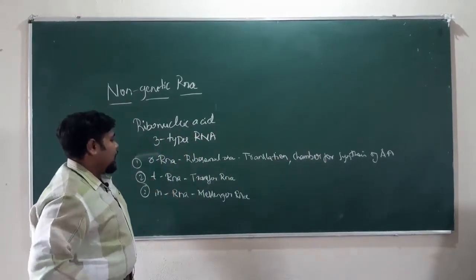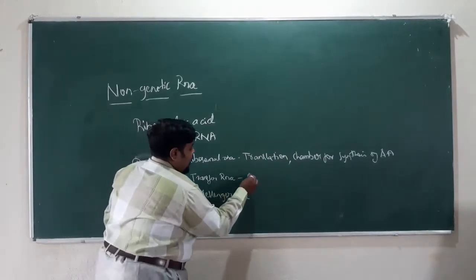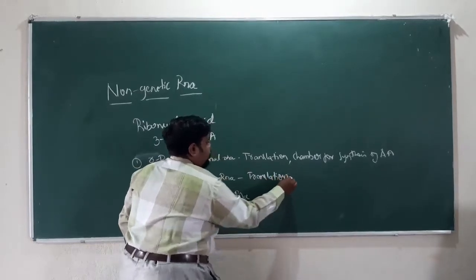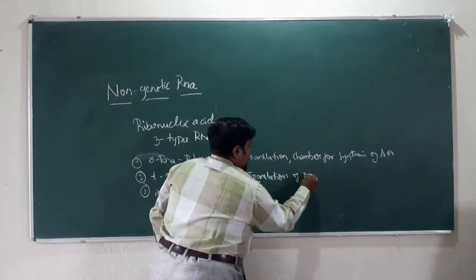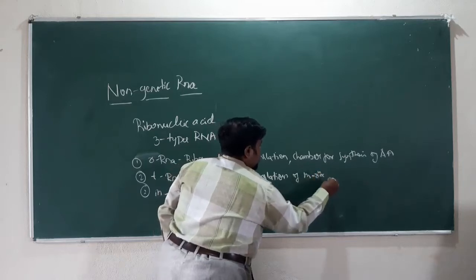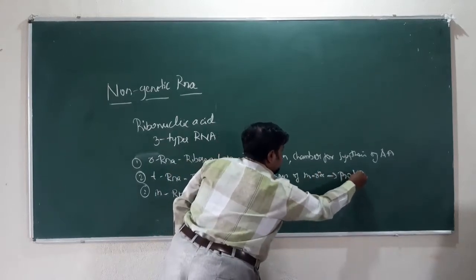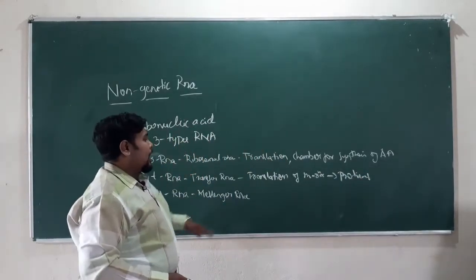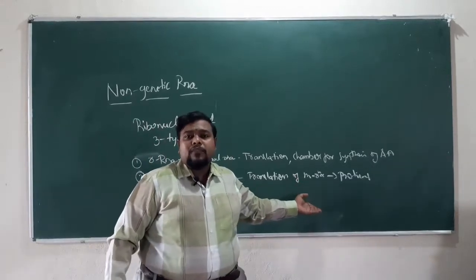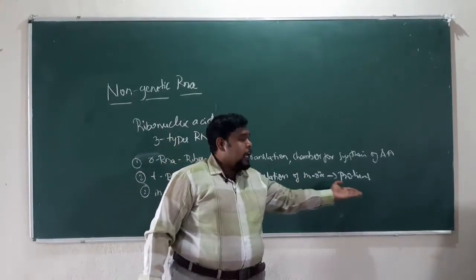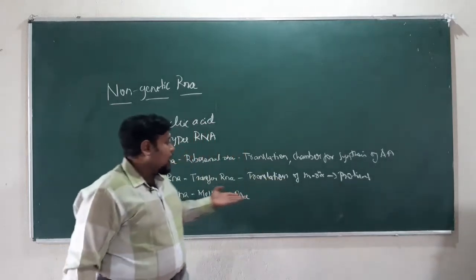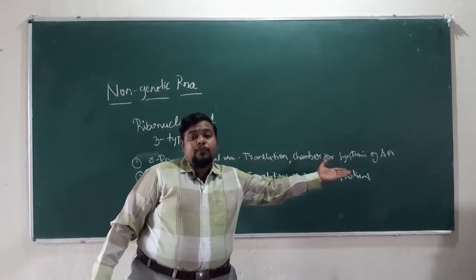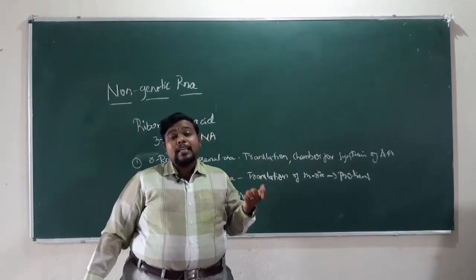So what do you mean by tRNA? Transfer RNA. What is the function? It is the translation of your mRNA into proteins. The function of your tRNA is to translate whatever information is found in your mRNA into the protein form. That is the function of your tRNA, or it will be producing the proper amino acid responsible for the codon found in your mRNA.